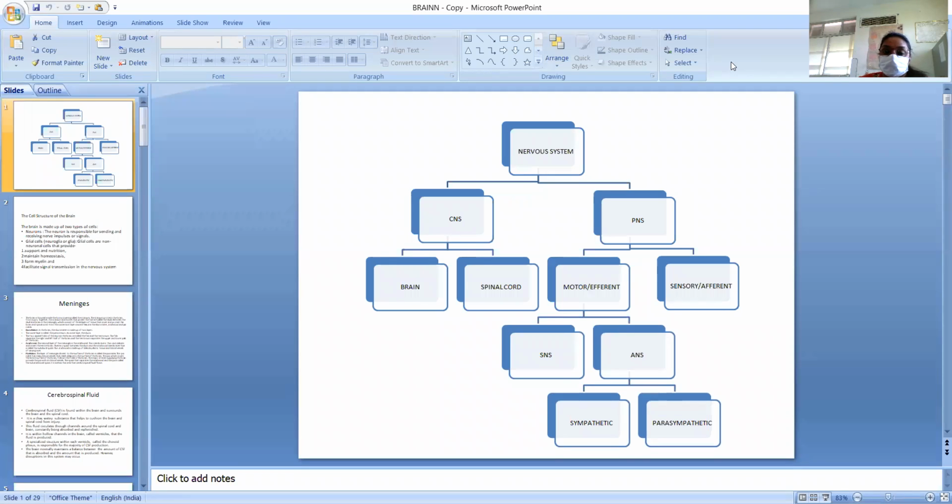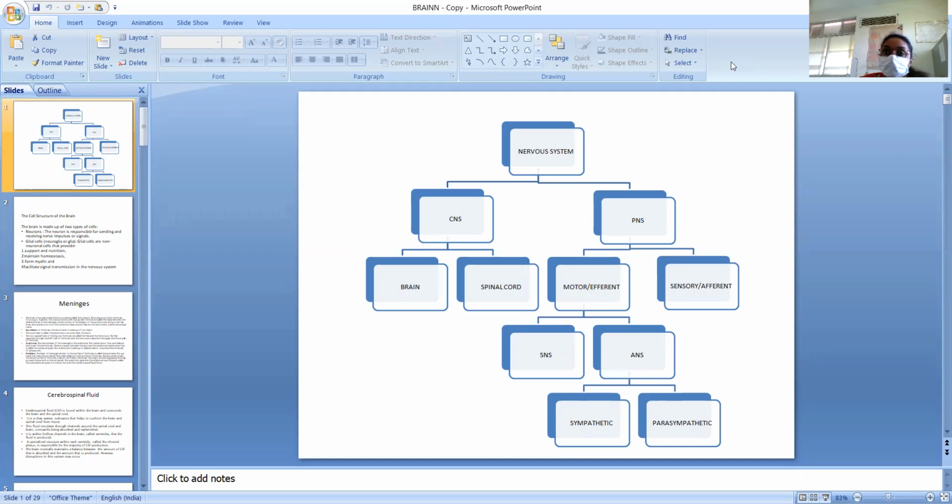Today we will discuss the brain in general. And first we will see what the nervous system is and what its parts are. First we have the nervous system, and it is divided into two parts: the central nervous system and the peripheral nervous system.